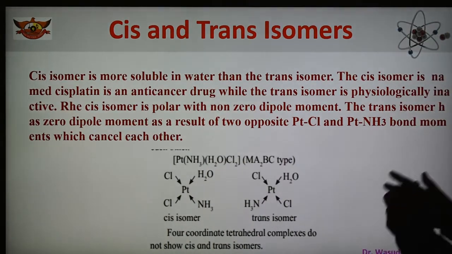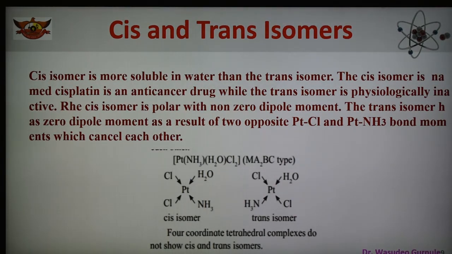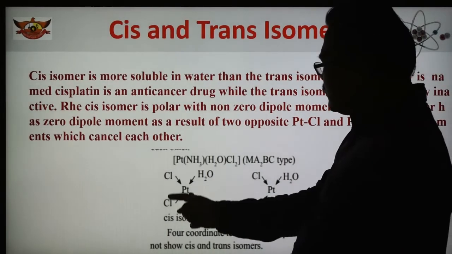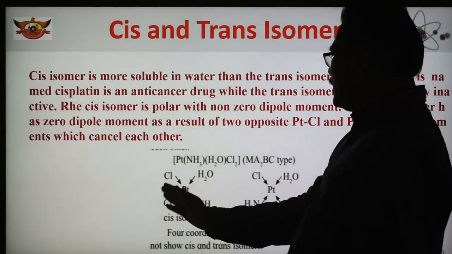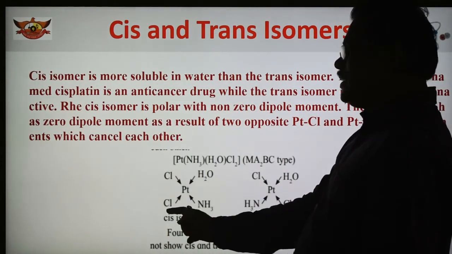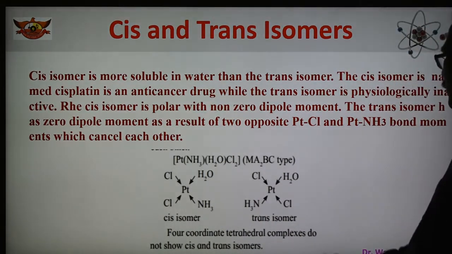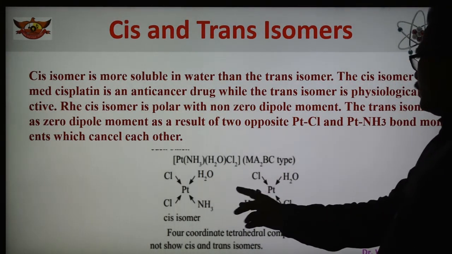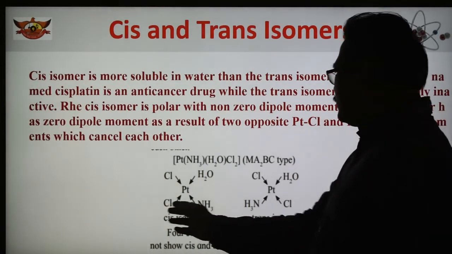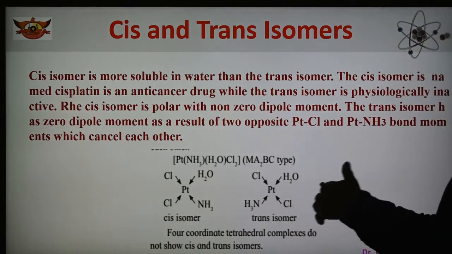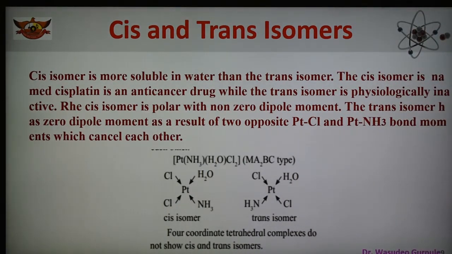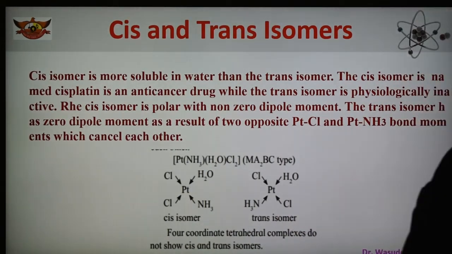So 3 types of ligands are there. This is the cis isomer because similar atoms are present adjacent, see here Cl, cis isomer. Here the position is changed, ammonia comes there, Cl comes here, so Cl is present oppositely. So this is the cis isomer, and this is the trans isomer.